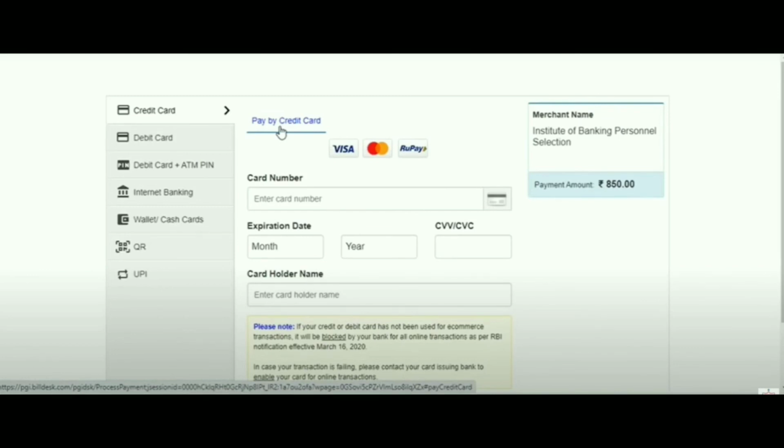One more thing guys, you need to remember this point. While you are processing the fee or while you are paying the application fee, don't refresh and don't navigate to any other page, because if you navigate or if you refresh the page in the middle of the application payment process, the amount may be debited from your account, but the application process may not succeed. So these cases can happen. So don't navigate and don't refresh this payment page. Keep this in your mind.